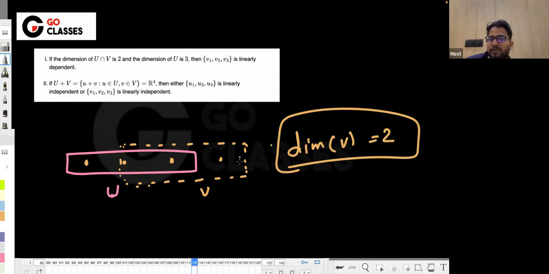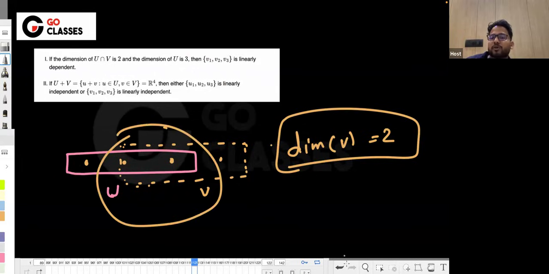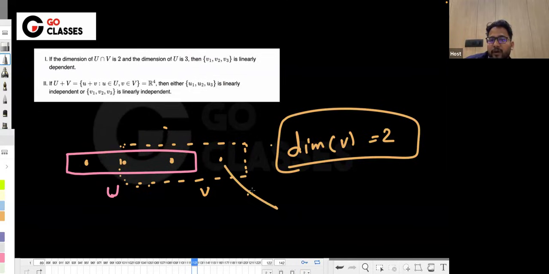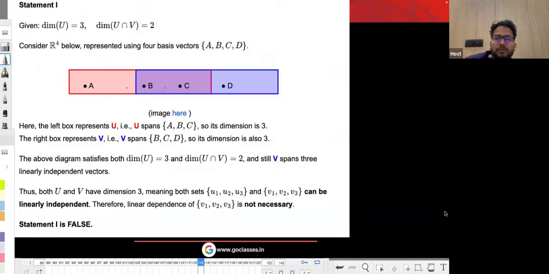I mean, we can have this kind of setup where U has dimension 3, V has dimension 2, and the intersection also has dimension 2. Which means this is a redundant vector. The way I'm explaining is basically using this visualization. I have not copied this from anywhere; this seems to be only my way.